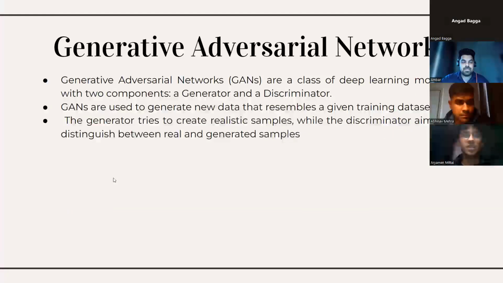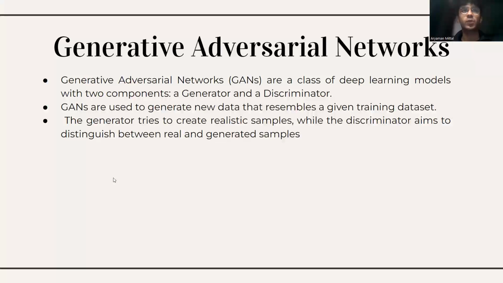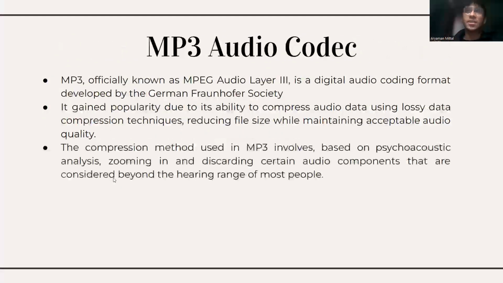So as Ambar discussed, what is a generative adversarial network? A generative adversarial network or GAN is a class of deep learning models with two components, a generator and a discriminator. GANs are used to generate new data that resembles a given training set. The generator tries to create realistic samples, whereas the discriminator aims to distinguish between real and generated samples.